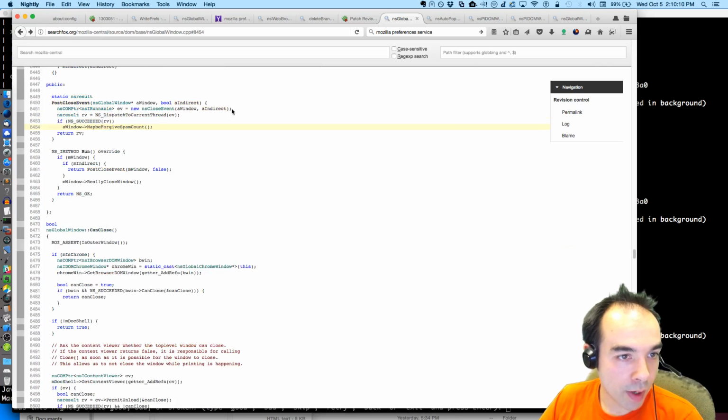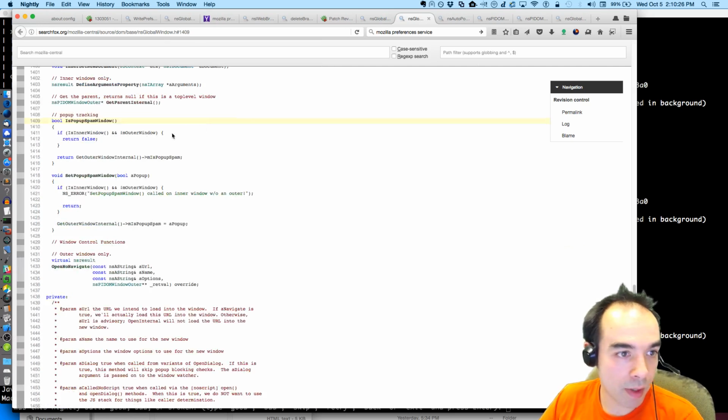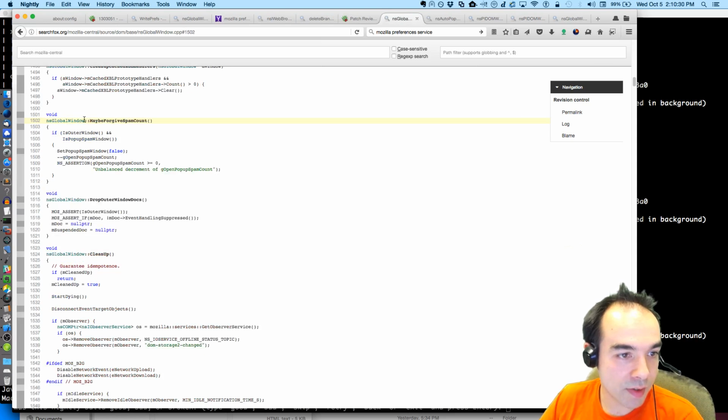Post close event, we create a runnable, we create an event, we dispatch the event, and then we forgive the spam count. If we're an outer window, and if we were marked as a spam window, then we say that we are no longer a spam window. Is pop-up spam window, like there's that mark on us. We say we're not anymore, and then we drop the pop-up spam count.